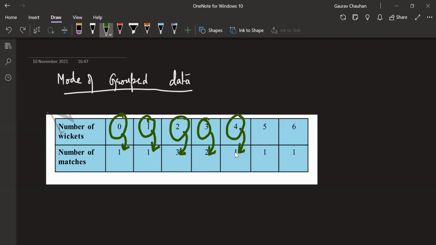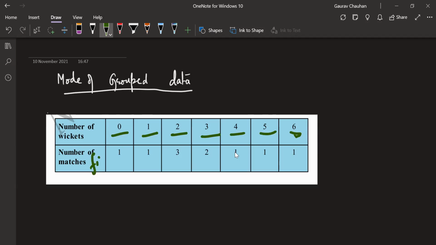So in this case, my observations are not grouped. These are independent values, and my frequencies are for these independent values. In this case, MG, what will be the mode? Sir, 2. Why are you saying 2 will be the mode? Sir, because the number of matches is 3, which is the highest, because the frequency is the highest. Perfectly said, MG.